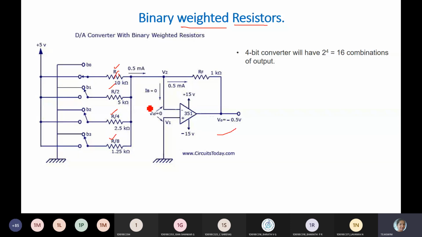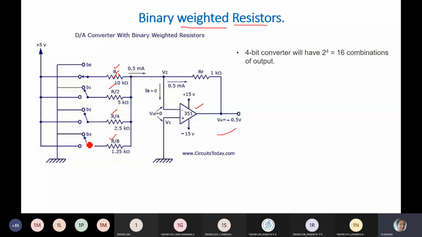Here you can observe many resistors and, as I told you, the op-amp and switches. Observe the switch carefully. One end of the switch is connected to ground and the other end is connected to 5 volts. Two connections are available here: one we have given 5 volts, and one we have connected to ground. This switch is going to toggle between either 0 or 5 volts.